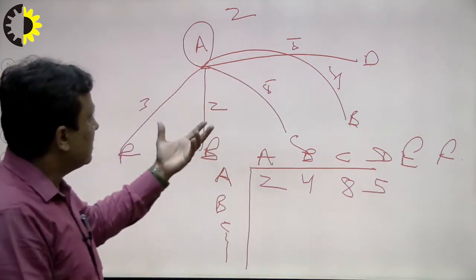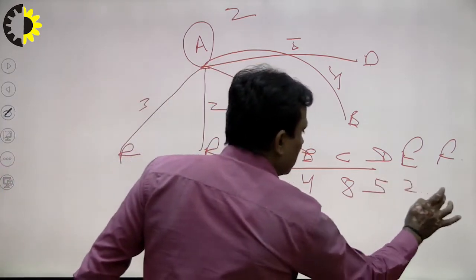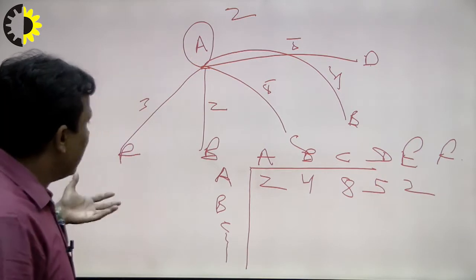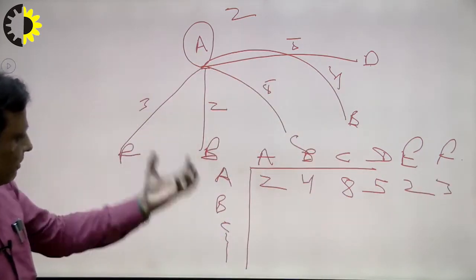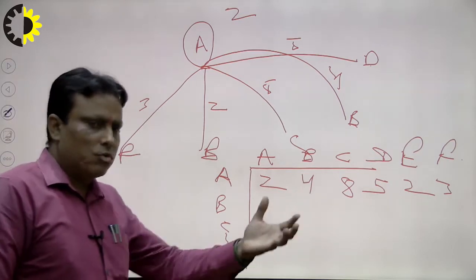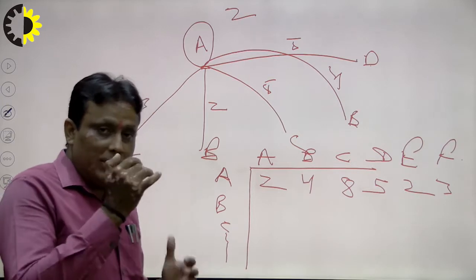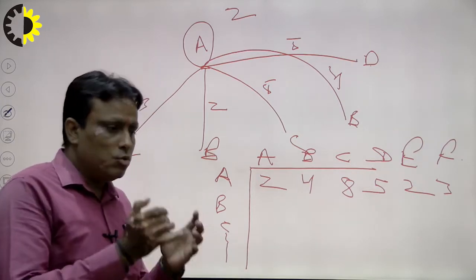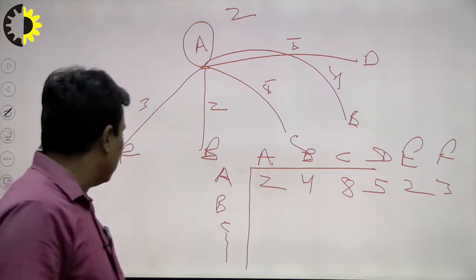Right? Next, A to E, what is the distance A to E? 2. So I write here 2. Right? What is the distance from A to F? So I write here 3. So similarly, we can form a matrix with the help of robotics work, and by using programming we can calculate within minimum time how this robot should work. So this is the main example of our engineering and technology.